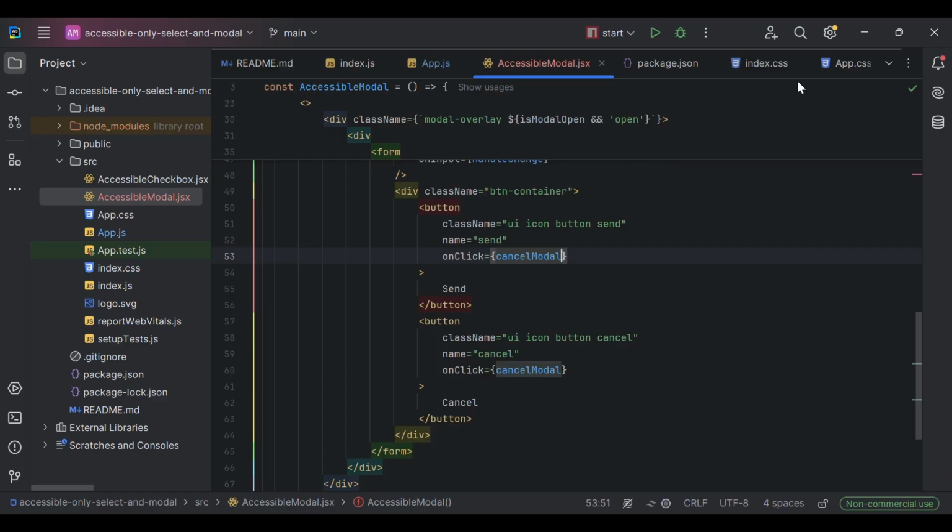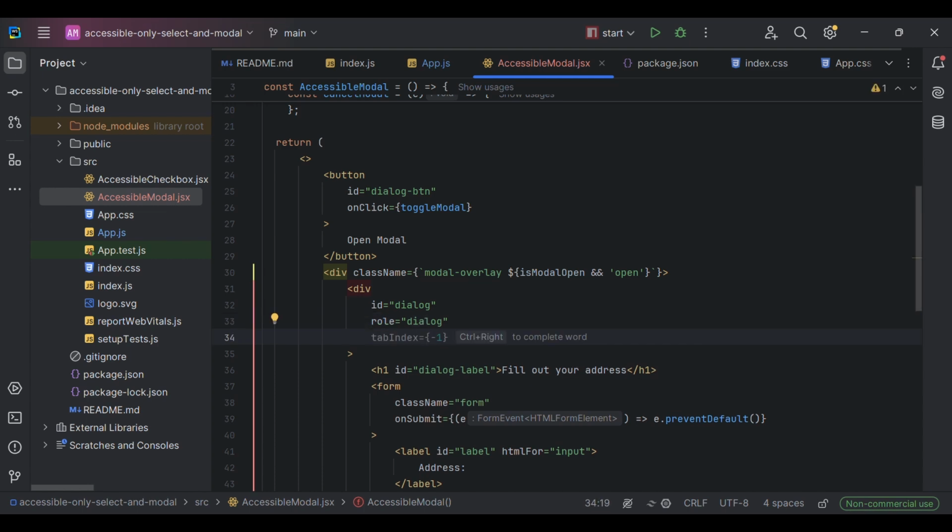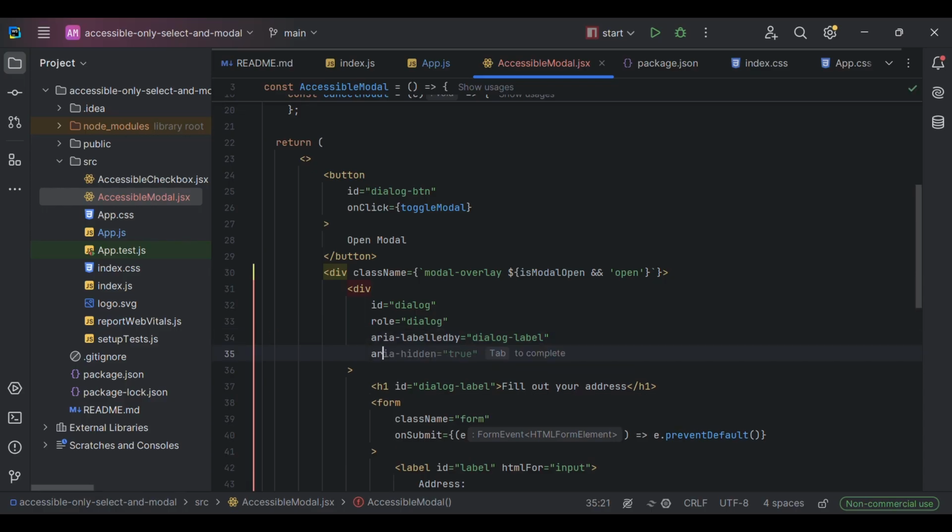So let's do it. We are going, as I said, say role dialog. We are going to give aria-labelledby and copy this ID. And we are going to say aria-modal true. That's it. Now the hardest part.